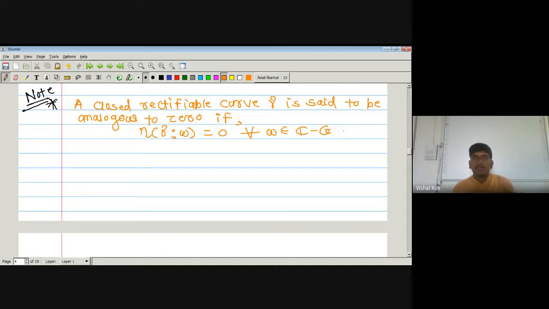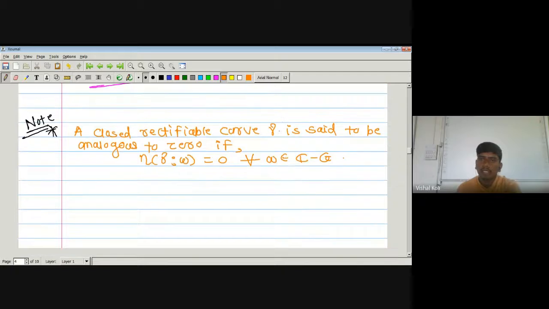First, let us define. A closed rectifiable curve in G is said to be homologous to 0 if the index of the curve gamma with respect to a point W is equal to 0 for each point W belonging to C minus G, and it is denoted by gamma homologous to 0. So this will be a symbol. Either we write the index of the curve gamma with respect to point W is 0, or just write the curve homologous to 0 directly.